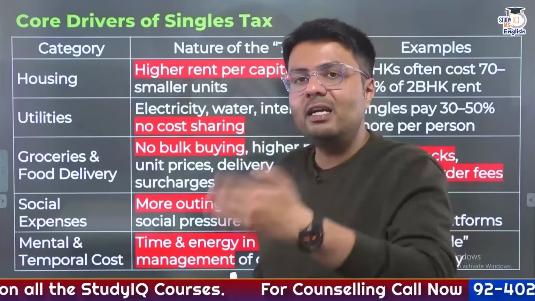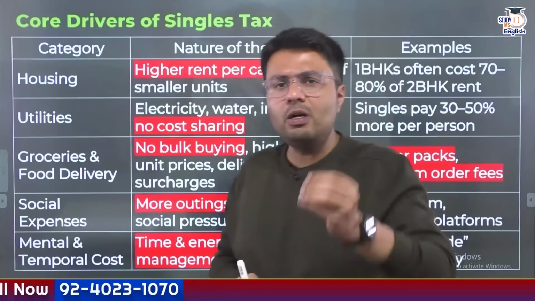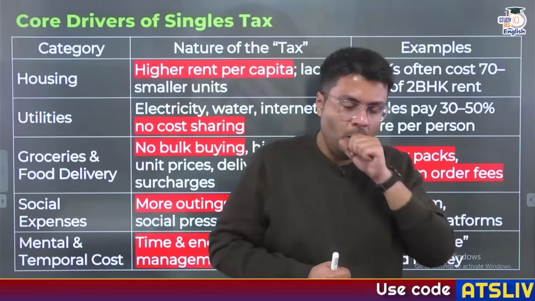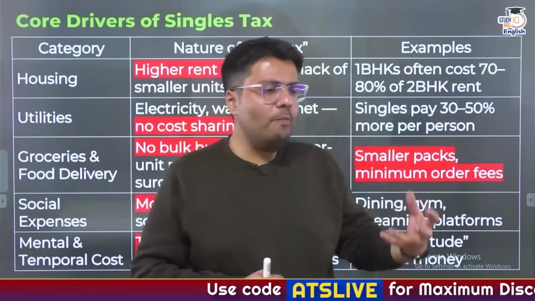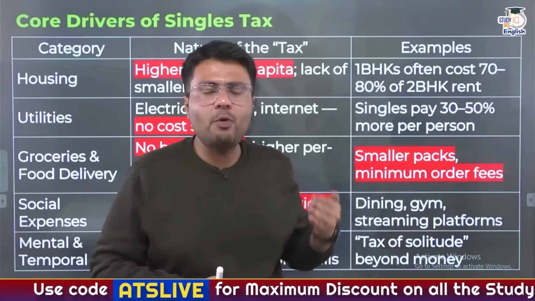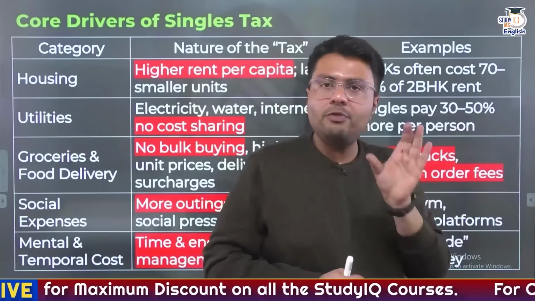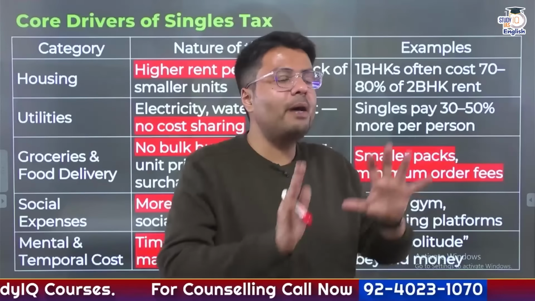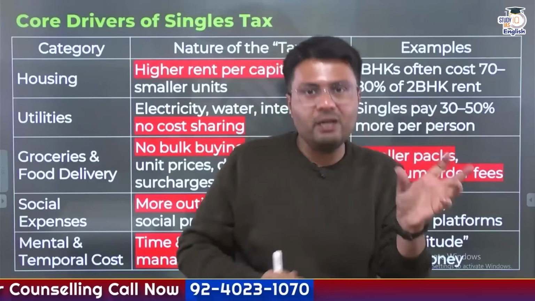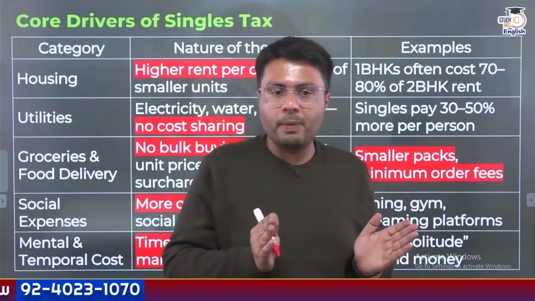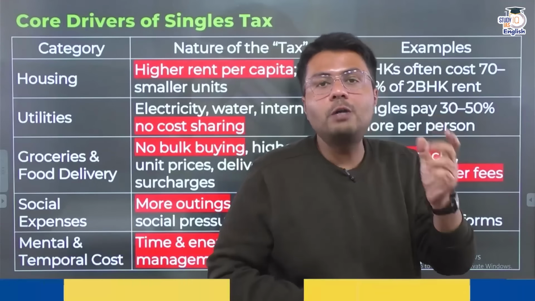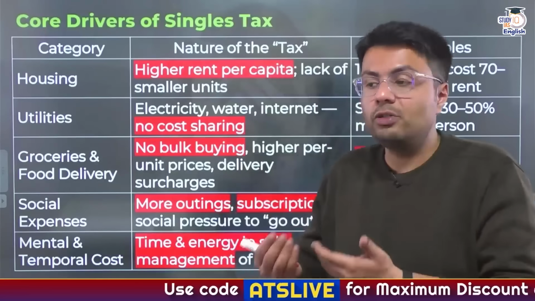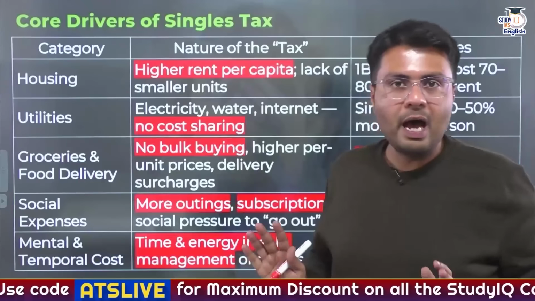Also, let us consider grocery and food deliveries. How many of you singles living alone try to order from apps like Blinkit and BigBasket? You'll realize that if you buy something of a very small amount, you have to pay what is known as a minimum order fee. Similarly, if you live alone, you'll have a habit of buying groceries in smaller packs. And all of us know that bigger packs of groceries come at a cheaper cost per gram or per 100 grams as compared to smaller packs. So this is a premium you're paying for not buying in bulk. You won't be able to enjoy economies of scale. You would end up paying a high surcharge or high delivery cost for ordering small amounts of items.